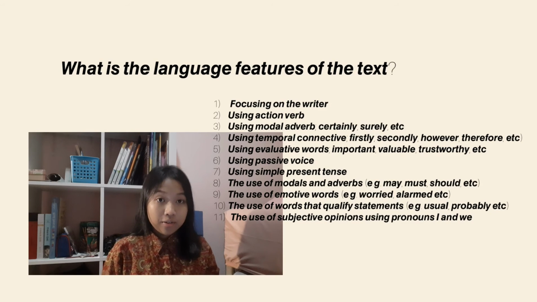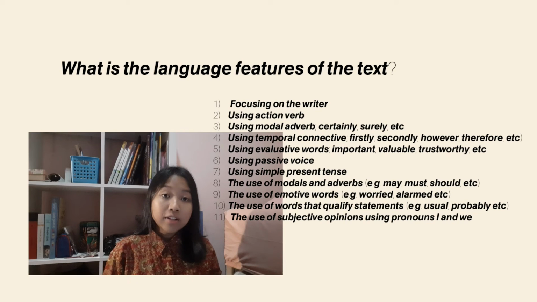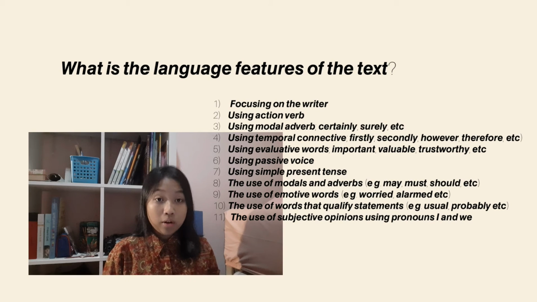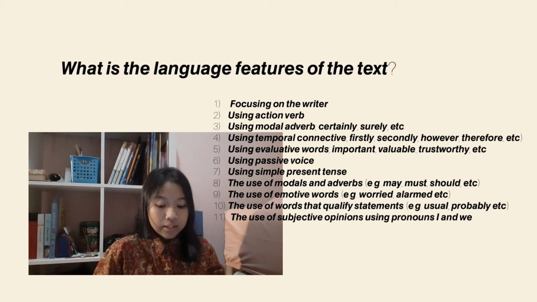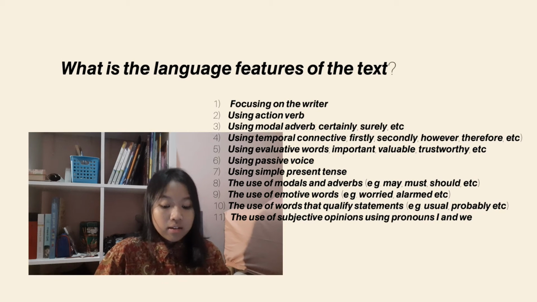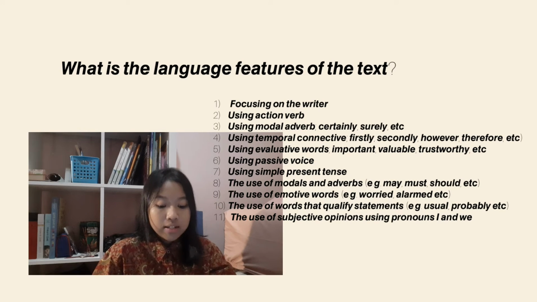What is the language feature of the text? 1. Focusing on the writer. 2. Using action verbs. 3. Using modal verbs. 4. Using temporal connectives. 5. Using evaluative words. 6. Using passive voice. 7. Using simple present tense. 8. The use of modals and adverbs. 9. The use of emotive words. 10. The use of words that qualify statements. And 11. The use of subjective opinions using pronouns I and we.